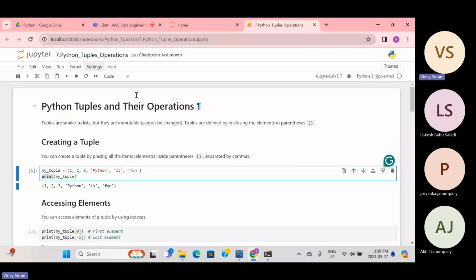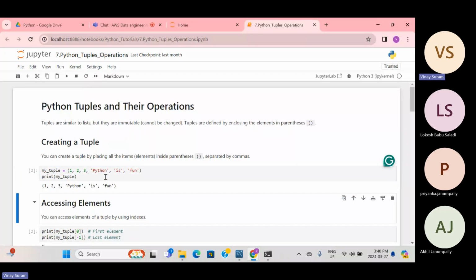So I just opened a notebook which has tuple-related operations. Tuples are similar to lists, but they are immutable, and tuples are defined by enclosing the elements in parentheses. Lists are within square brackets. Tuples are immutable, I mean, you cannot edit the existing tuple. So my tuple is there, and we have enclosed 1, 2, 3, "Python is fun" in normal parentheses. How you have given the elements, in the same order you see them when printed.